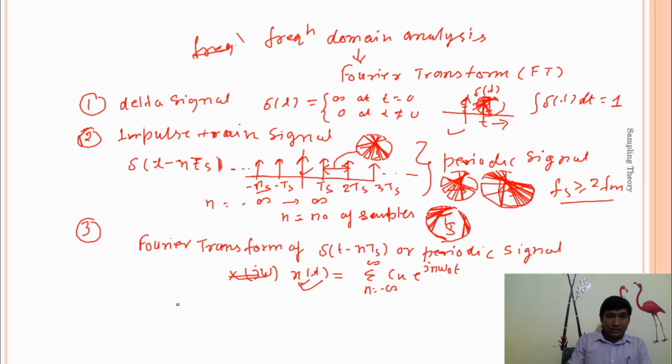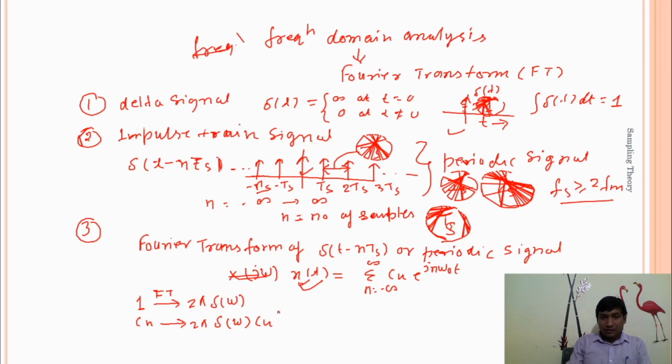And we know that the Fourier transform of 1 is equal to 2π δ(ω). Similarly, the Fourier transform of Cn is equal to 2π δ(ω) times Cn.